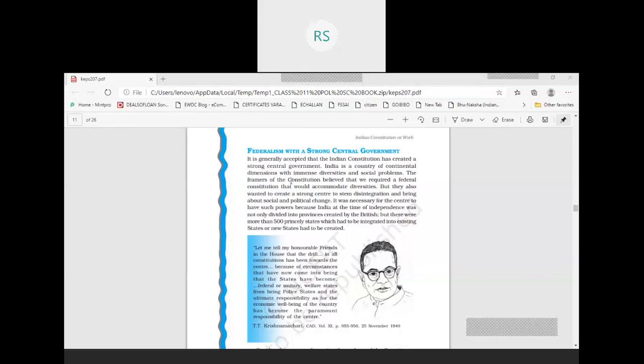Other than maintaining law and order, and other than defending the boundary of the country, the state has nothing to do. It was the earlier concept of states that was called police state. But now the state has converted from police state to welfare state. Welfare state means it is the responsibility of the state to provide all the basic facilities, all the basic needs of life to all the people of the country.